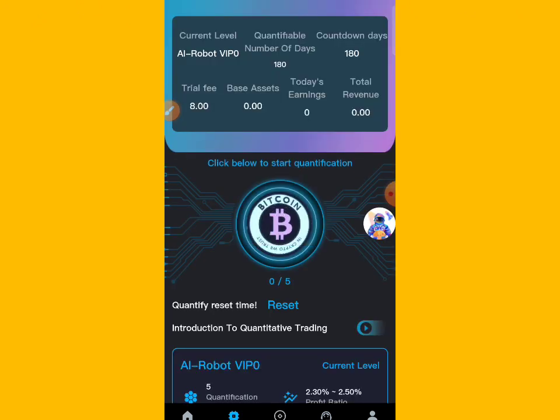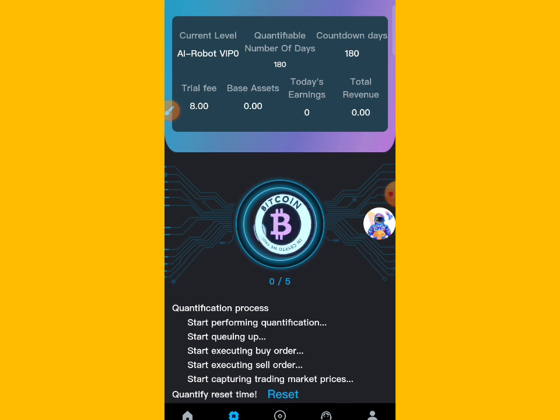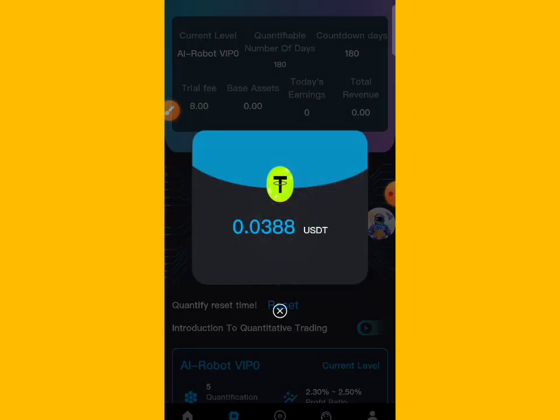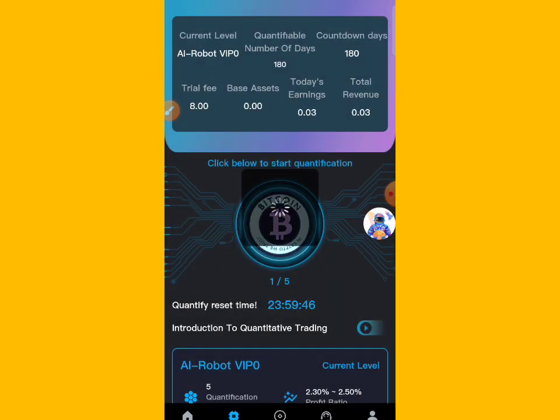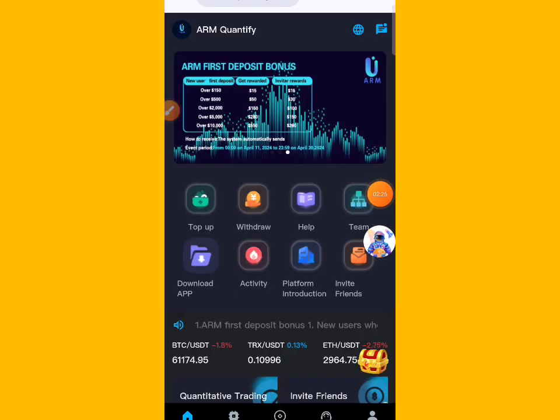You can see quantity, how to complete your task on this website. Click your start button and now you can see my task is completing. When you register on this account you get 8 USDT, and now you can see my task is complete, and again click and complete your 5 tasks the same way. My all tasks are complete. How to withdraw on this website.